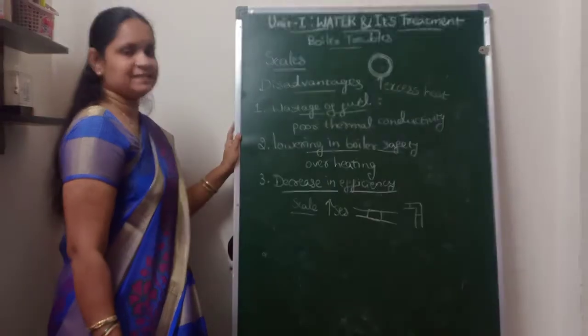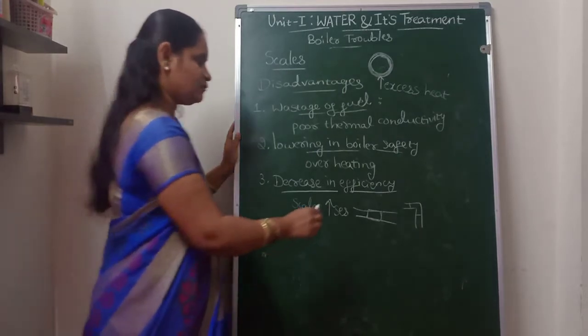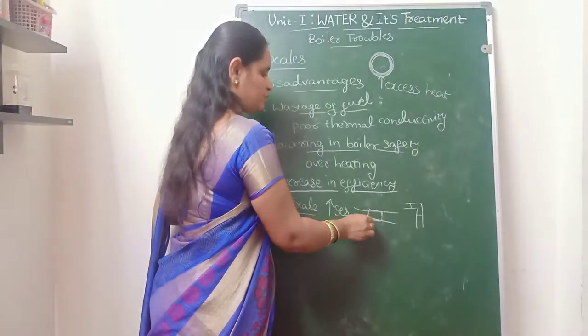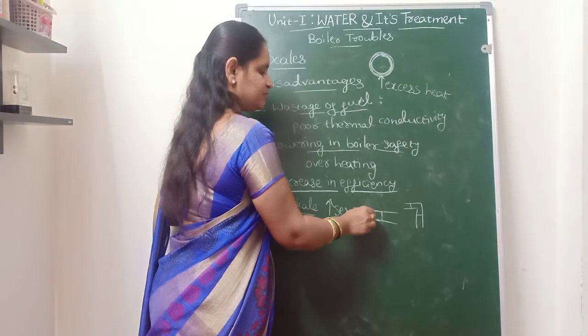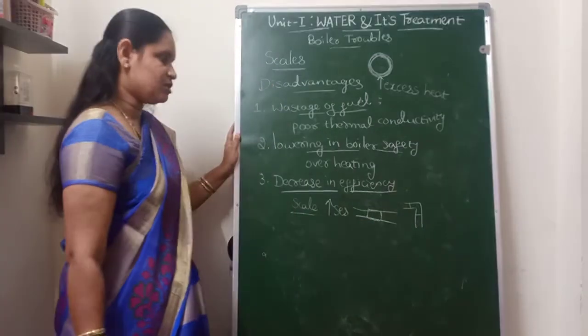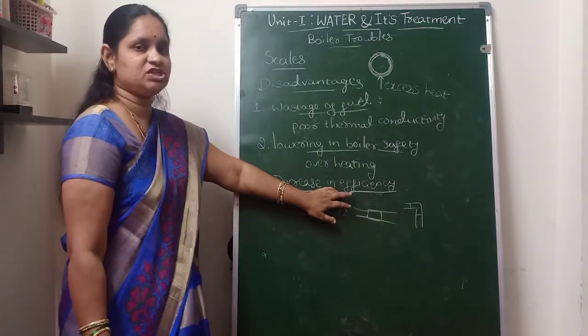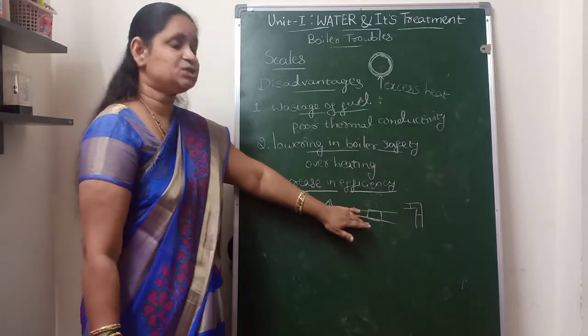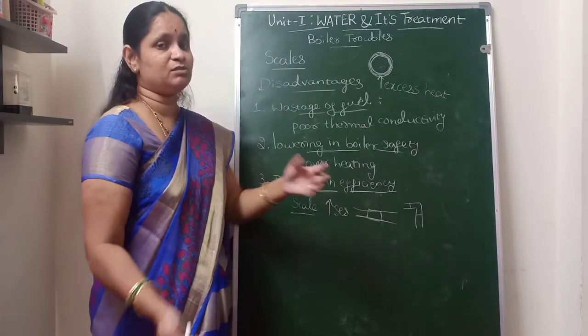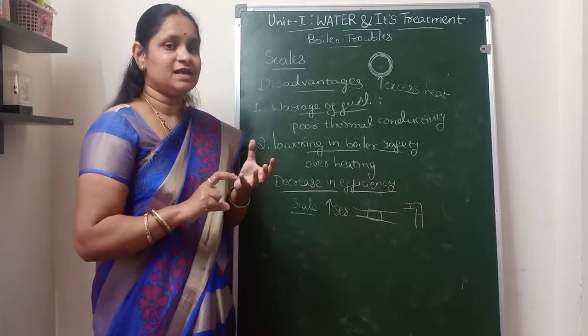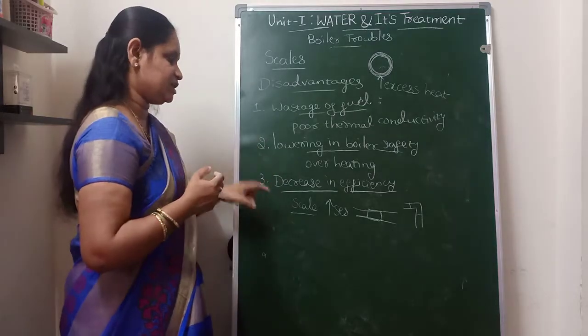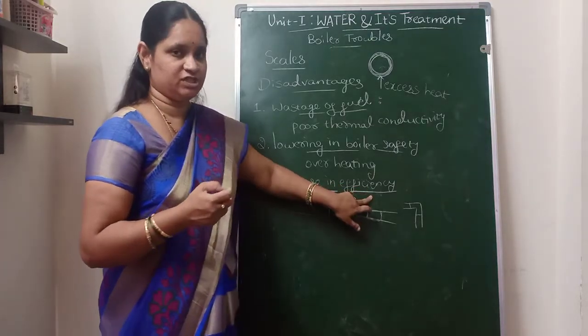At these places the scale forming substances will form a white colored hard deposition, which will cause blockage of the pipes, and that leads to the decrease in efficiency.